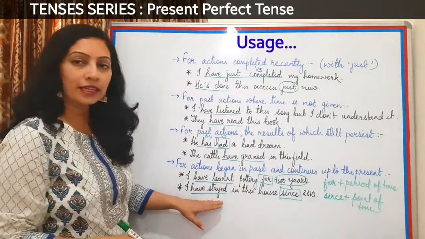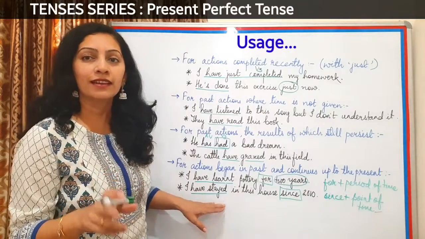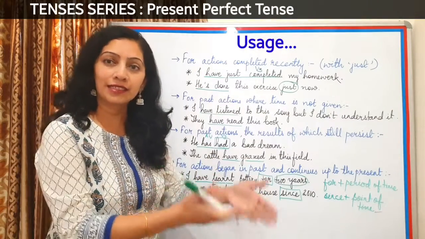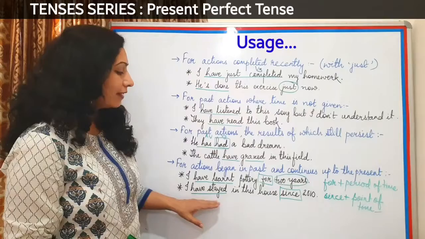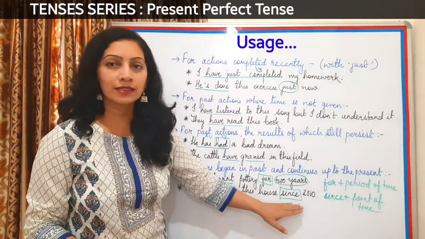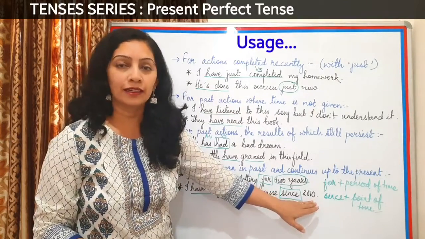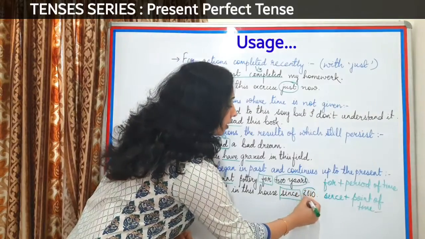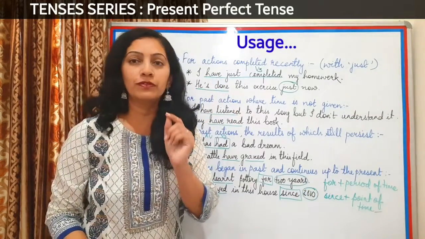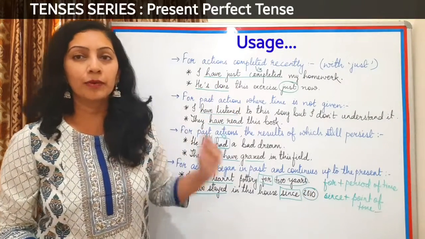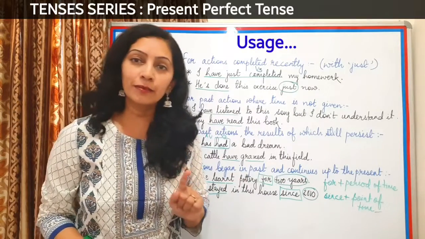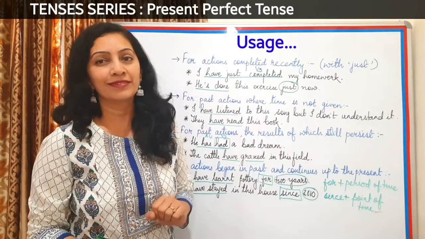And stayed is the V3 form of stay: stay, stayed, stayed. So I have stayed in this house since 2010. Now here 2010 becomes a point of time in the past. That point of time is the starting point of that activity.